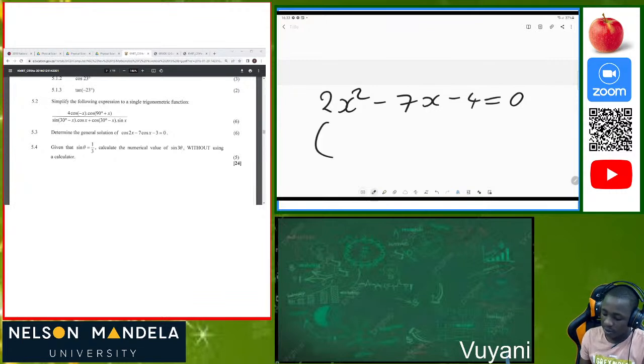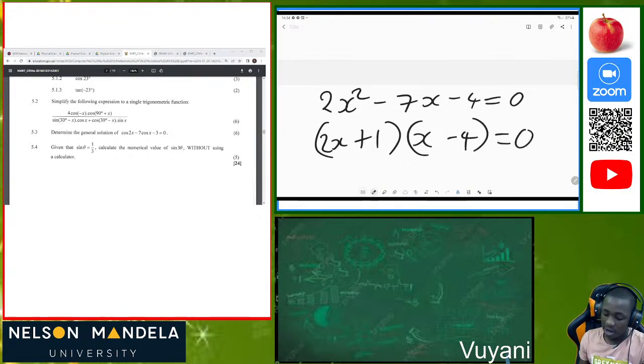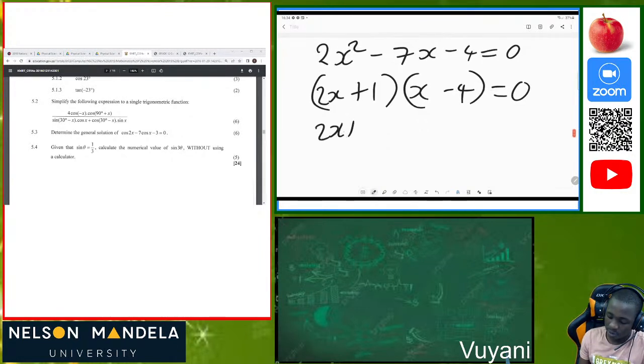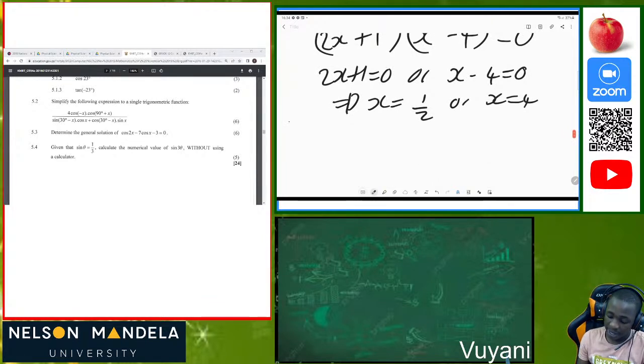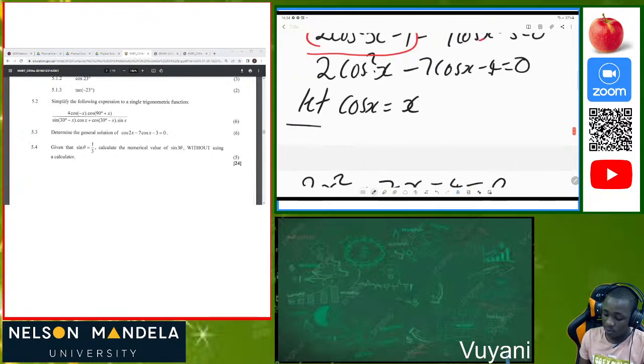In this way, when we find our factors, we're going to have 2x plus 1 and x minus 4, equal to 0. So these are our factors. Then we end up having 2x plus 1 is equal to 0, or x minus 4 is equal to 0. Then x will be equal to negative 1 over 2, or x will be equal to 4. Then what do you do after that? But x is equal to cos of x. Still remember that this is what you said.